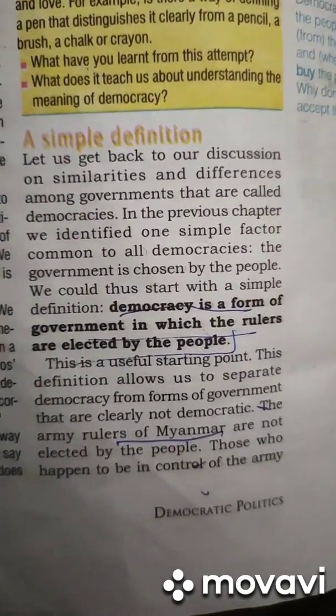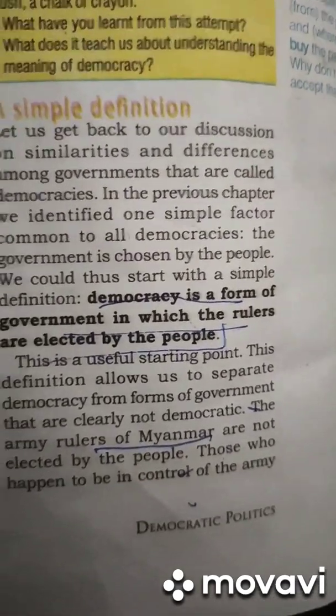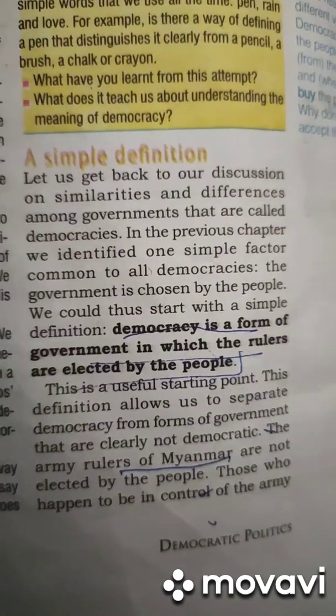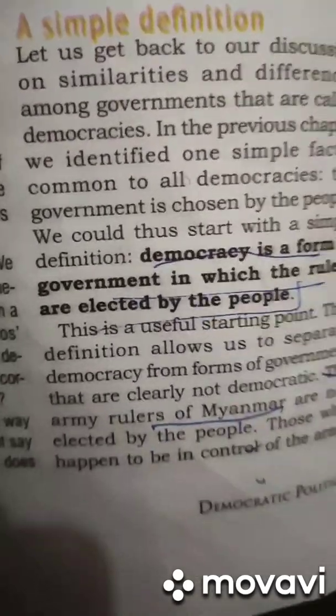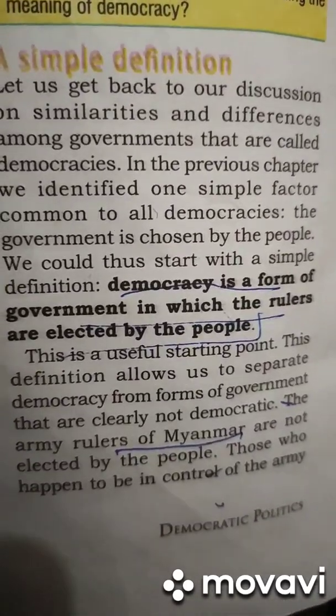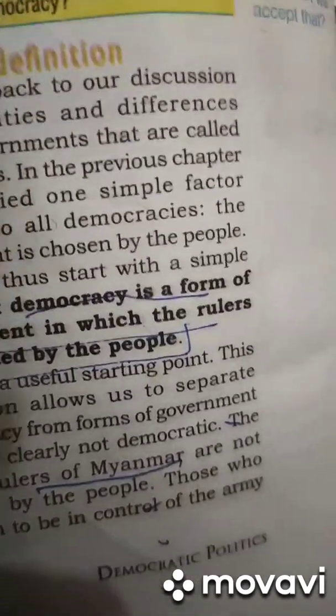Now you all can open your political science textbook, chapter 1, what is democracy, why democracy. We will start learning from the first subheading, that is what is democracy and what is the difference between a democratic and a non-democratic form of government. After 2000, many countries across the world had witnessed democratic form of government. According to Abraham Lincoln, a democratic form of government means it is the government of the people, by the people and for the people.